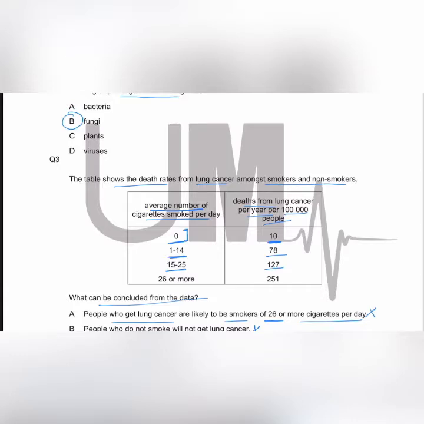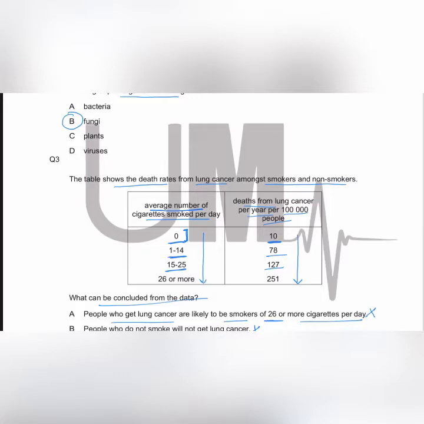Let's look at the option C. People who smoke have a higher chance of getting lung cancer. Yes, this is the true statement and this is the answer. Why? Because we can see from the data that as the number of cigarettes smoked per day increases, the number of deaths from the lung cancer per year increases. This shows that people who smoke have a higher chance of getting lung cancer. If we look at the option D, smoking causes lung cancer, again, this statement is wrong because there are certain individuals who died with the lung cancer and they did not smoke.